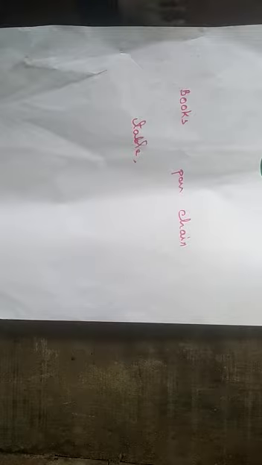So what is matter? Matter means anything that occupies space, has mass, and can be felt by one or more of our senses. That means to call a substance matter, a substance should satisfy these 3 conditions. They should occupy space, they should contain some mass, and they can be felt by one or more of our sense organs. If they cannot be felt by our sense organs, even though they occupy space and have mass, then they are not matter. Matter should satisfy all these 3 conditions.